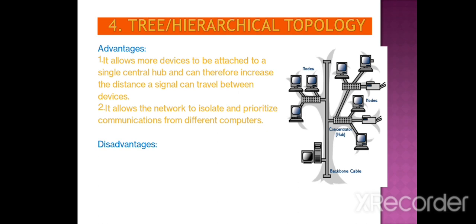But it needs a lot of cabling, so it is costly compared to the other topologies. It allows the network to isolate and prioritize communication from different computers. That means if one network fails, other computers can do the same thing.